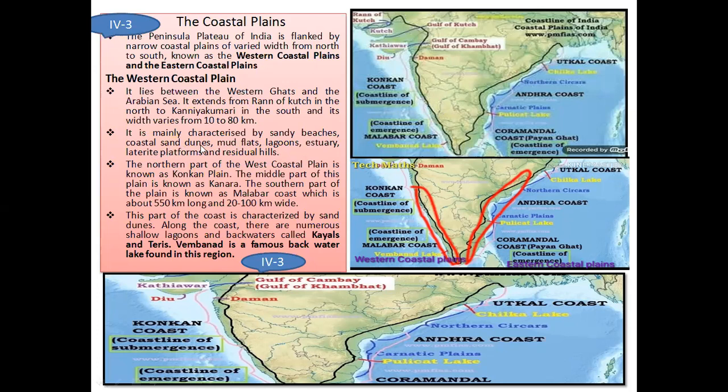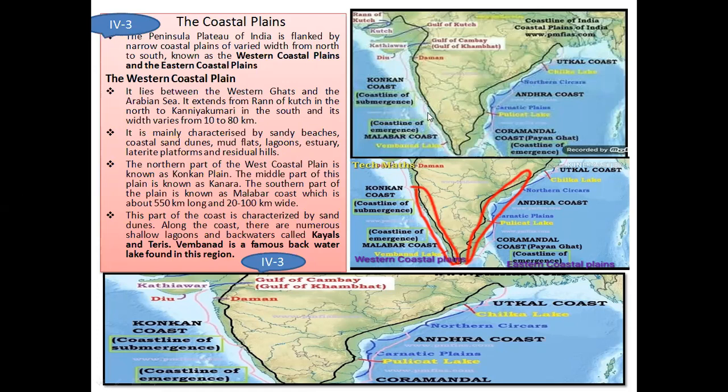Coastal sand dunes means sand or soil which looks like small uneven surfaces, like small mountains. Sandy beaches means, as you all know, beaches are always covered with sand. Mud flats means a surface covered with mud.